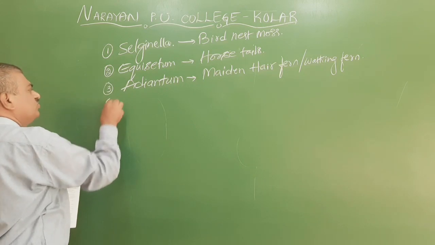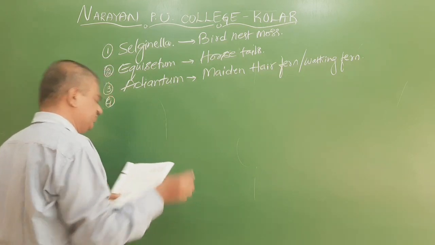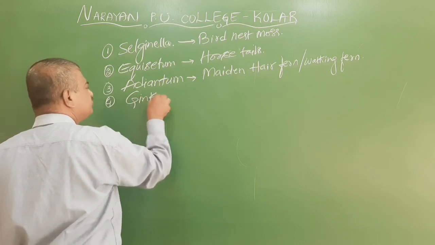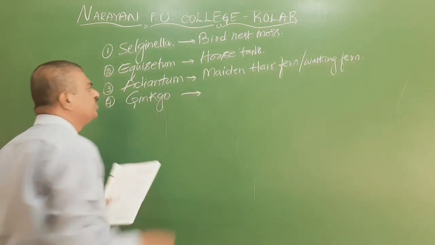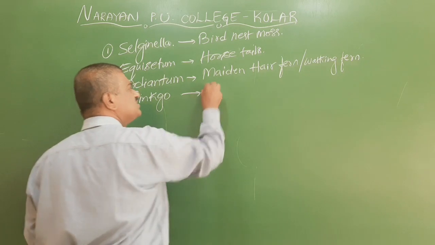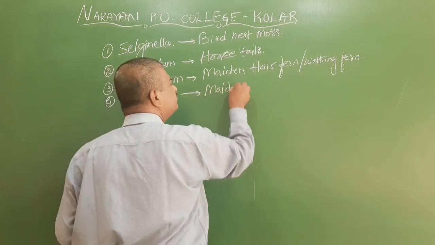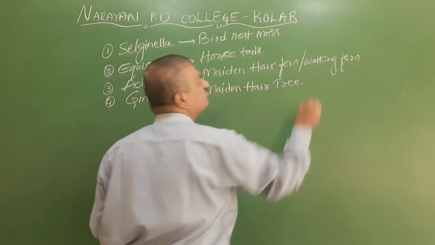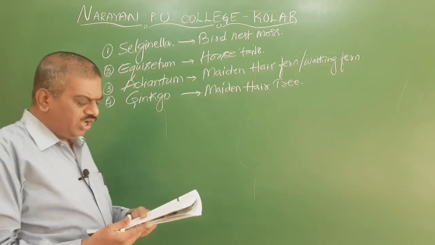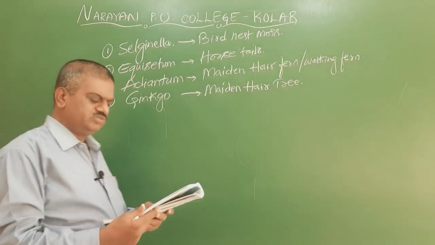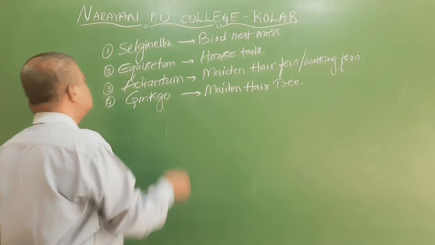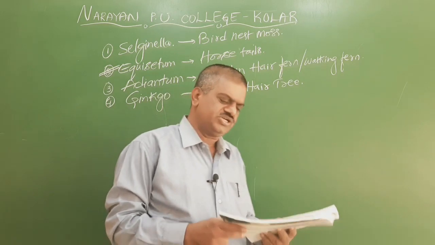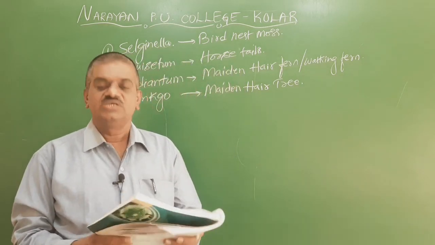So we go for the fourth option, ginkgo. This ginkgo is commonly called as maiden hair tree. So horsetail is the common name of the pteridophytes. Horsetail is nothing but Equisetum. So here the right answer is the second one, Equisetum.